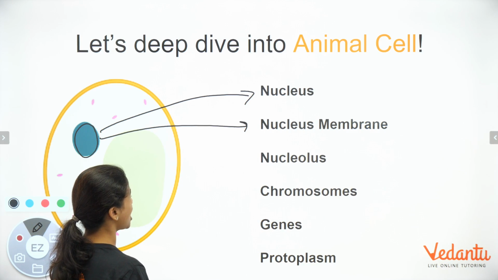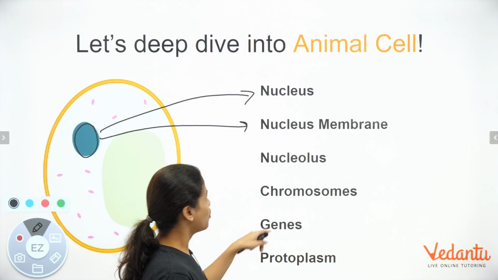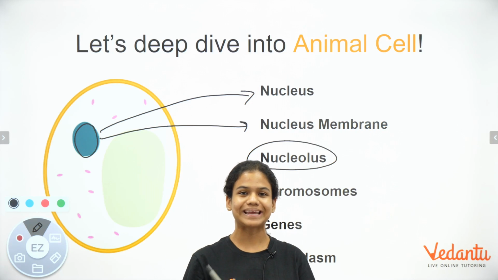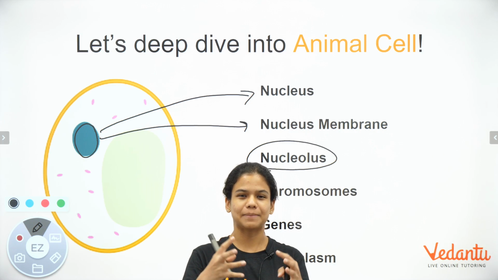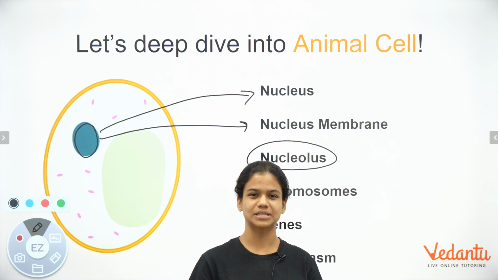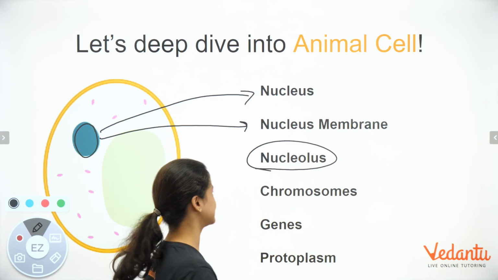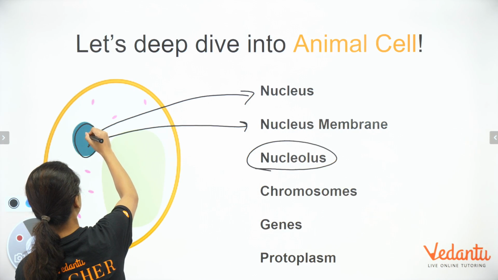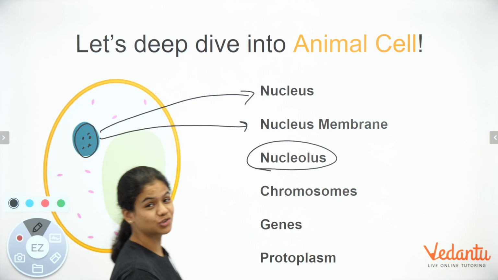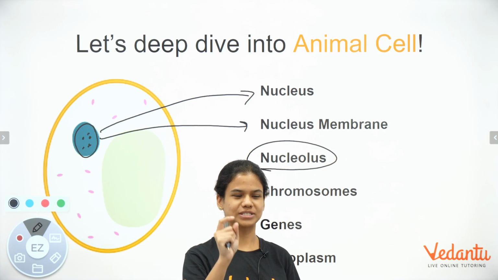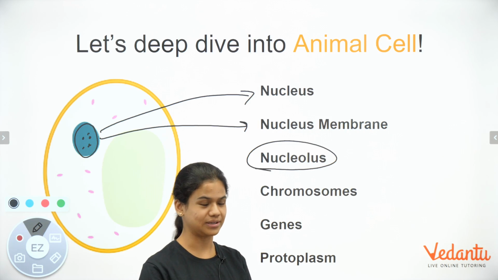Perfect. Now let's try to understand what exactly is this. If we take a microscope and try to see the nucleus, we'll see a lot of small round structures inside the nucleus, something like this. Don't mind the bad drawing. So very small round structures inside the nucleus.